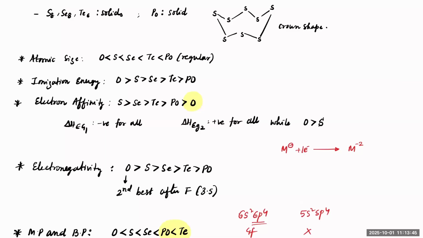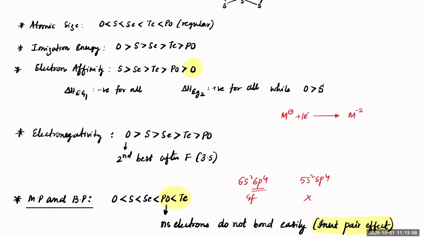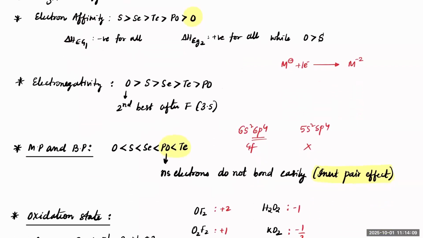Although all the electron gain enthalpies are negative, the second electron gain enthalpy is always positive. Second gain enthalpy is always positive. And the first negative value of oxygen compared to others is less because of electron repulsion happening.